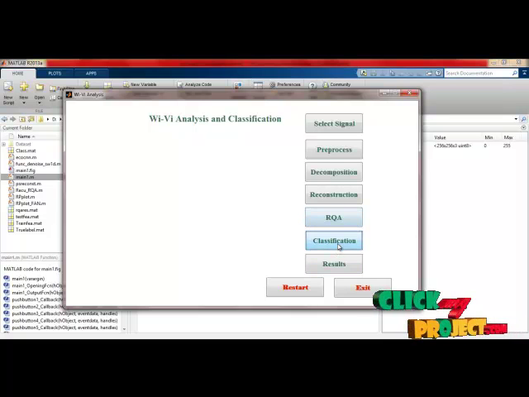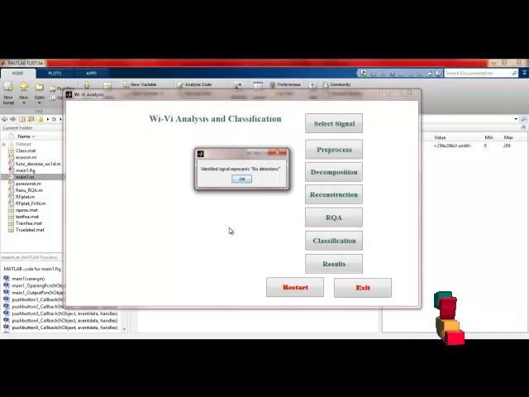Then the classification, as we already discussed, is processing. Our given vibration signal corresponds to no detection. That is, that vibration signal was recorded in an empty space room.